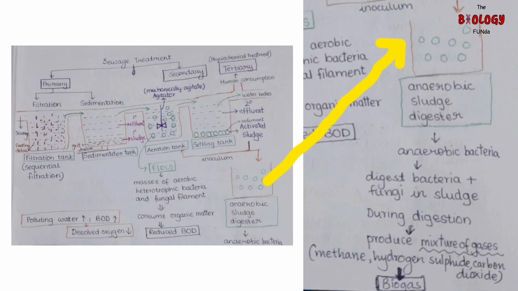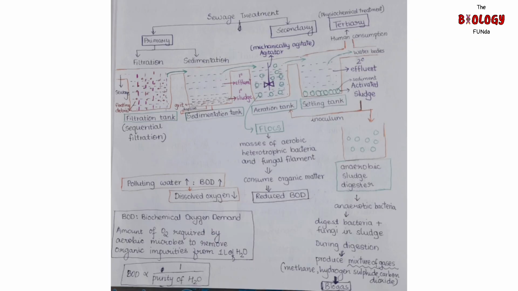So here there is effective utilization of all the components. In the sewage treatment, microbes are used to treat the sewage as well as biogas is being produced. So we have two functions of sewage treatment.